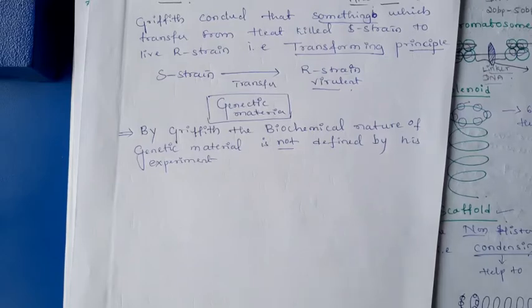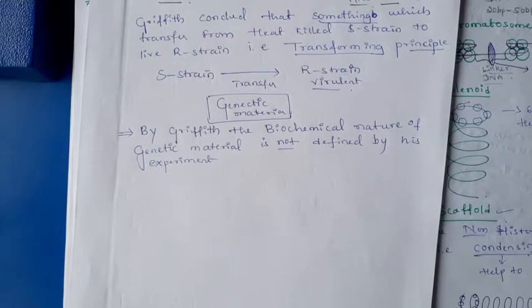Frederick Griffith took two strains of Streptococcus pneumoniae, which causes pneumonia. Those are the S strain and the R strain. The S strain is also known as the smooth strain. The R strain is also known as the rough strain. The S strain is virulent. It has the capacity to cause the disease. The R strain is unable to cause the disease because of the absence of the mucopolysaccharide membrane, or the glycocalyx membrane.